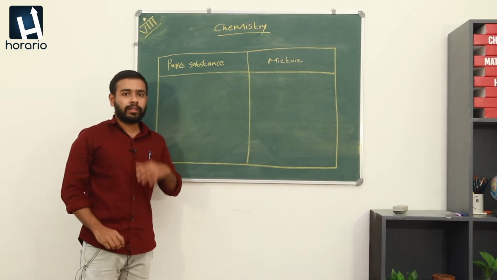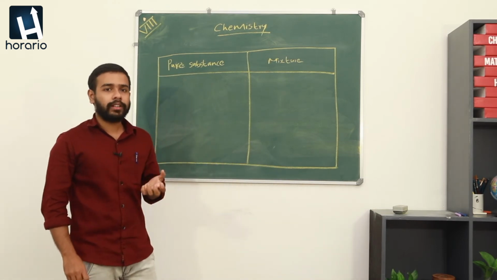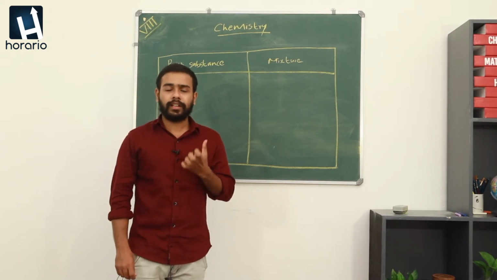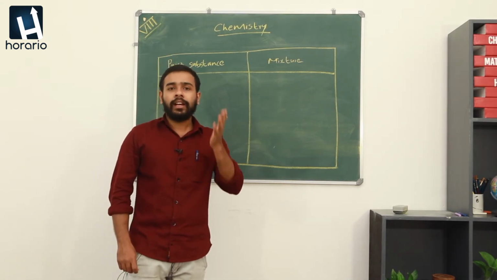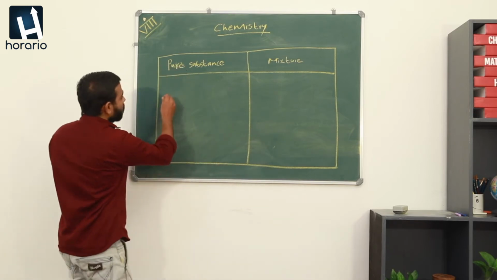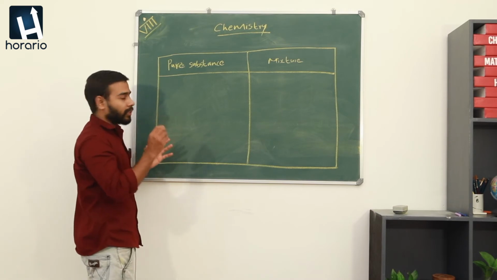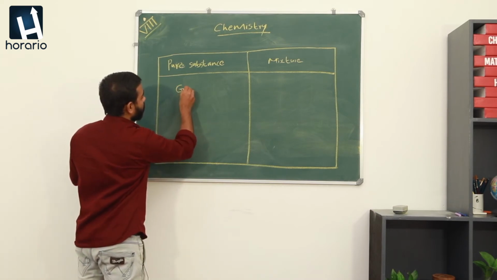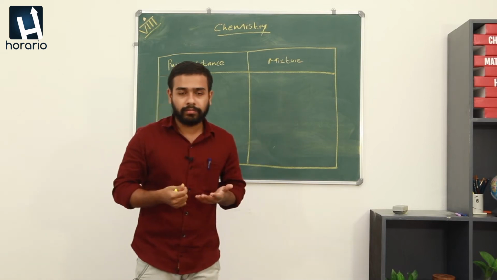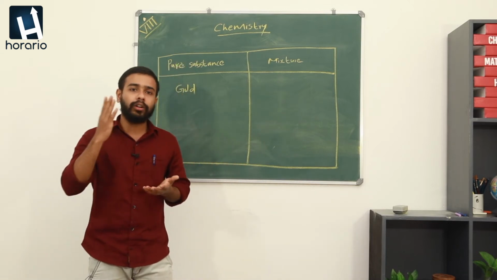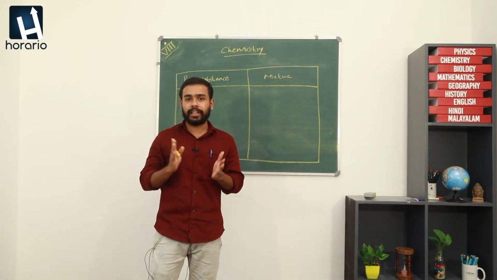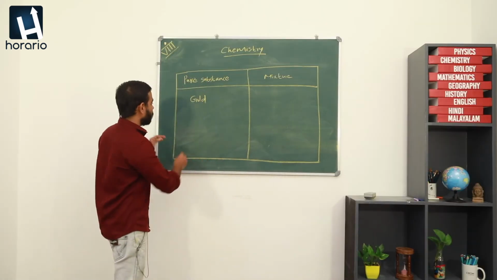So, first one is gold. Think about gold. Are there two or more kinds of particles inside gold? No, there is only one kind of particles inside gold. So, gold is a pure substance. Next one is carbon dioxide. Think about carbon dioxide. It is also a pure substance. There is only one type of particles present in carbon dioxide.